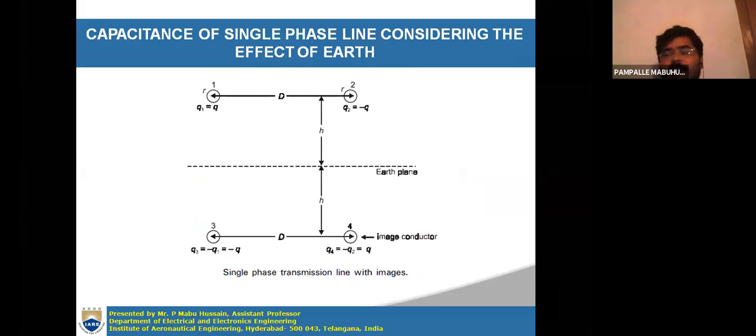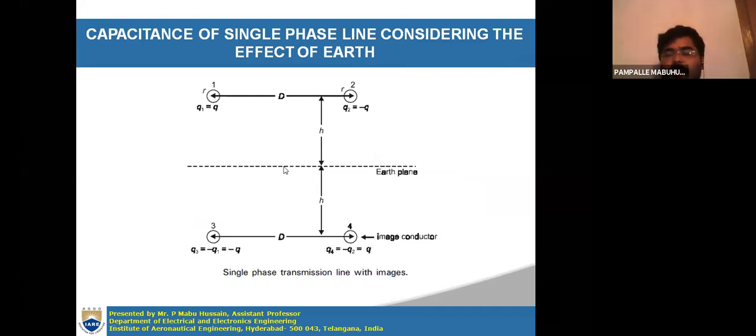Now we are considering the effect of earth also. When you consider the effect of earth, what happens to the capacitance value? That we are going to derive here.